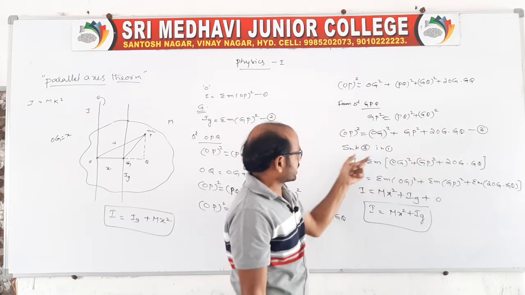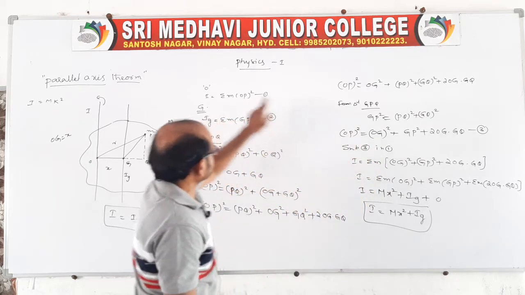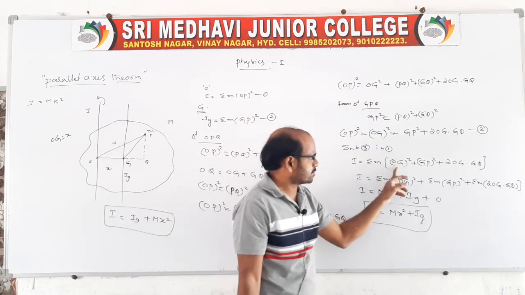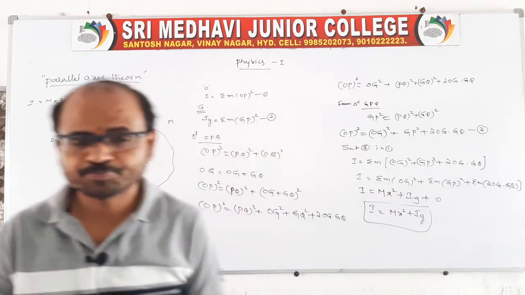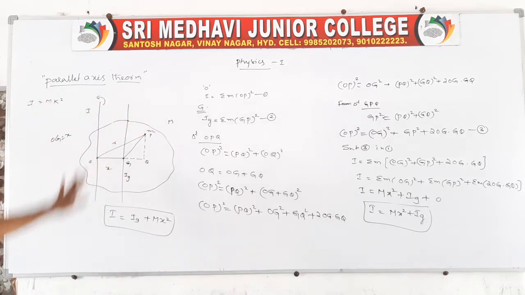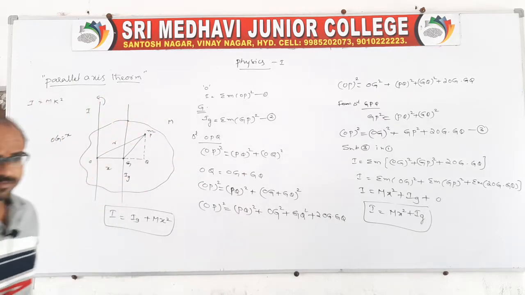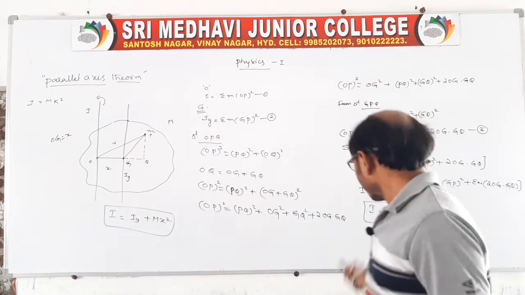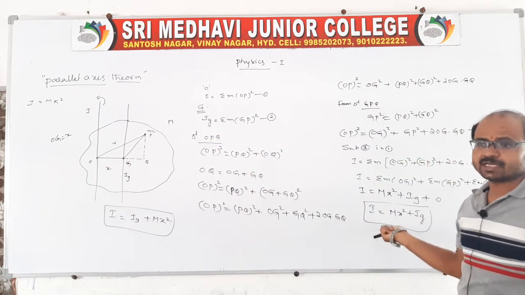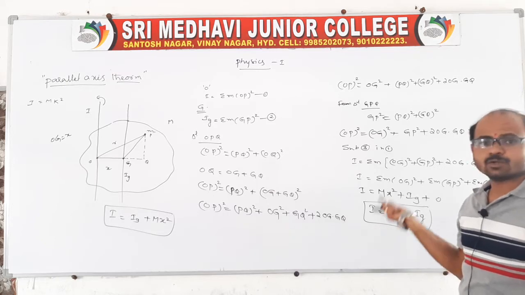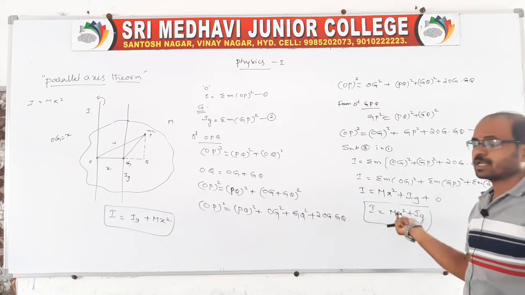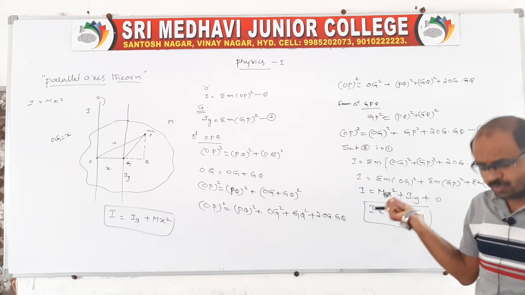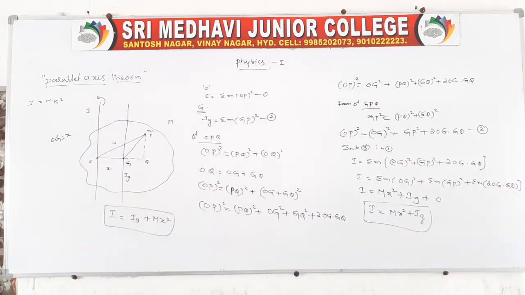Now from 3 and 1, substitute 3 in OP. Therefore I is equal to sigma m of this, and multiplying with this, the theorem is proved like this. This is the parallel axis theorem statement as well as the proof. Of course, for this it is not required, but this conclusion is required. It is actually a deleted topic, but no problem. This statement and this formula are required for the coming classes.